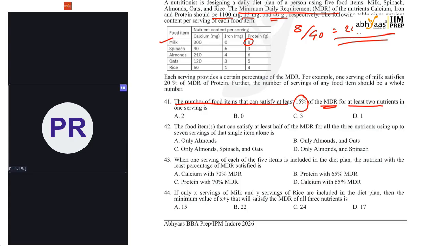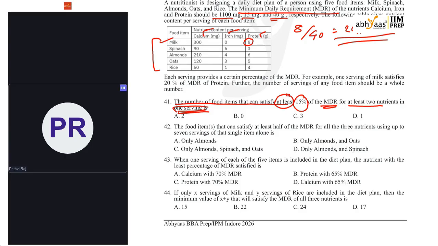So, the number of food items that can satisfy at least 15% of MDR for at least 2 nutrients in one serving. How many food items can satisfy that? Only in one serving, any two nutrients like calcium, iron, protein, at least 15% has to be covered. Don't confuse this at least with probability. Here at least is nothing but minimum.